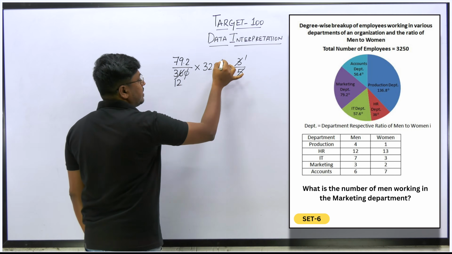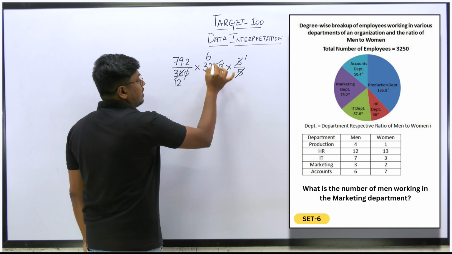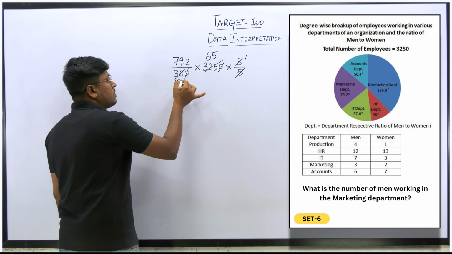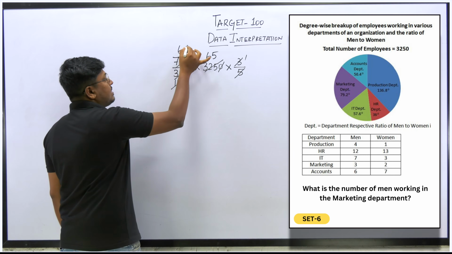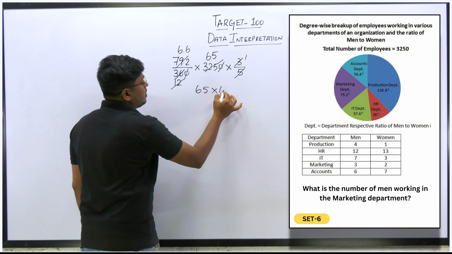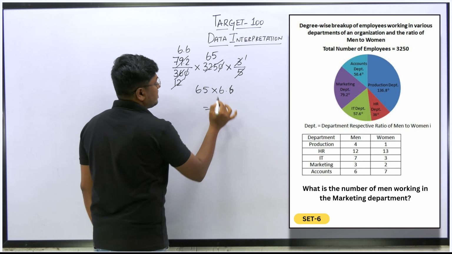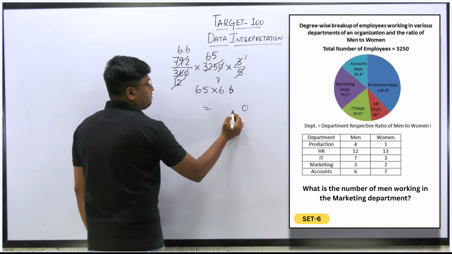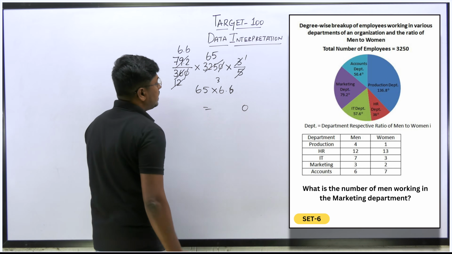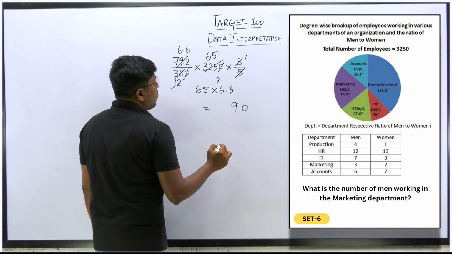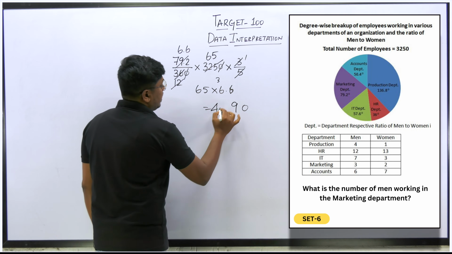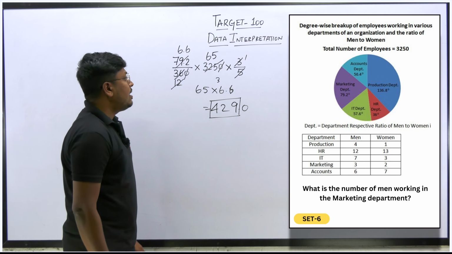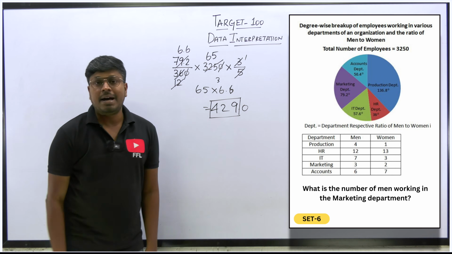So now you can cancel it. 6 5s are 30, remaining will be 2. 5 5s are 25. 65 into 6, 6 5s are 30, remaining will be 3 here. 30 plus 3, so 9 times 3 is 27, 30, 36, 429. So 429, right? The total number of men working in the marketing department is 429.